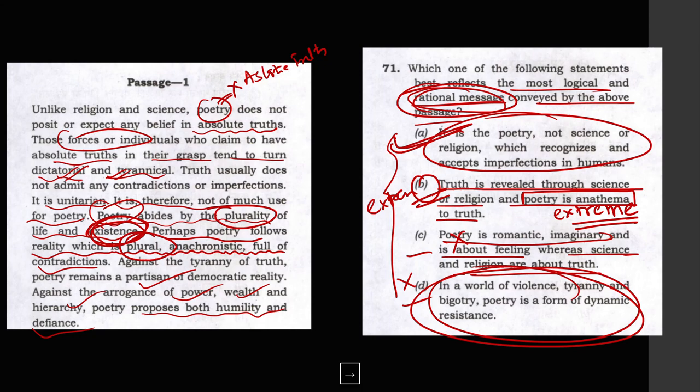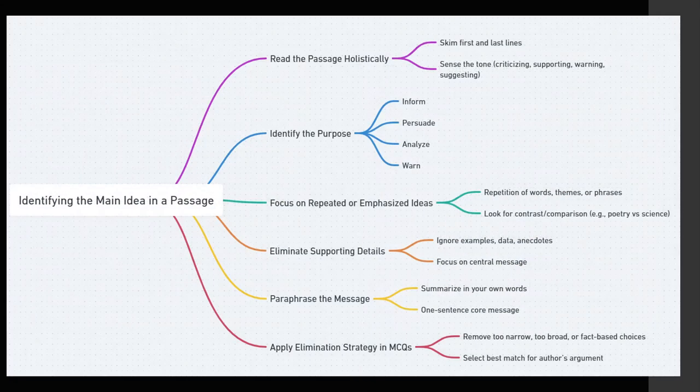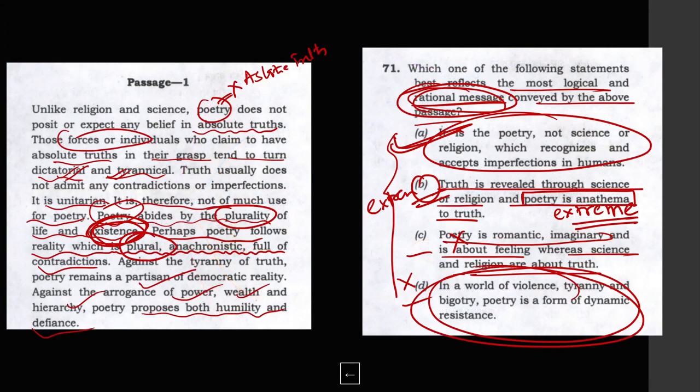So guys, keep this in mind. Always skim the first and last line of the passage and try to identify the tone of the passage. What is the main tone of the passage? Is it criticizing? Is it persuading? Always identify that, and always see which theme is getting repeated over and over again. That will be the central idea of the passage.